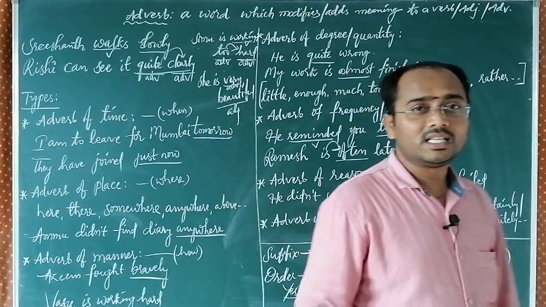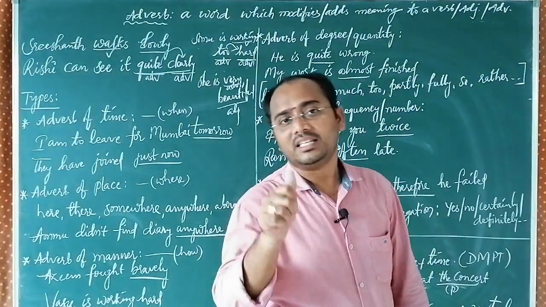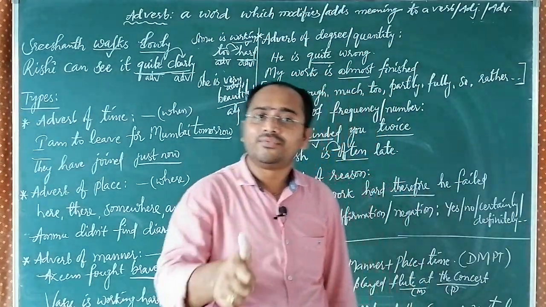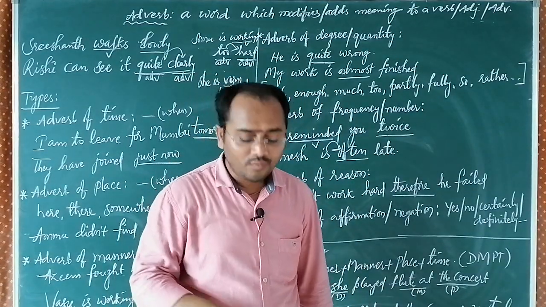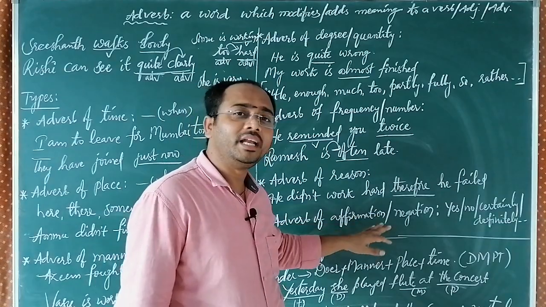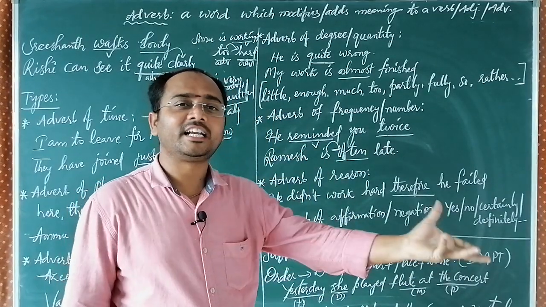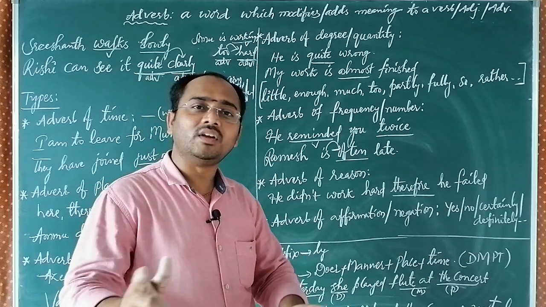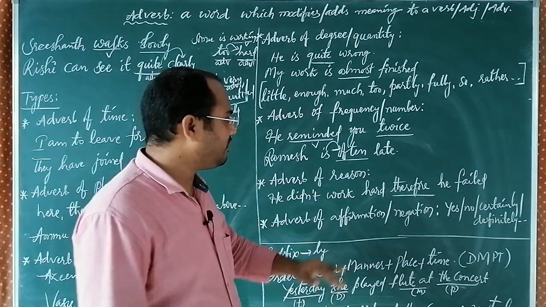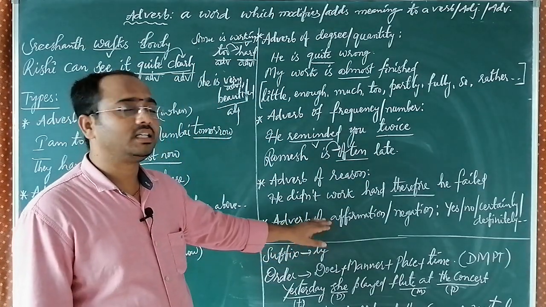In affirmative, positive sentences, we use words like yes, certainly, definitely, undoubtedly. When we use such words, we consider them affirmative. I certainly do this. I definitely attend. Undoubtedly, I will finish this work.